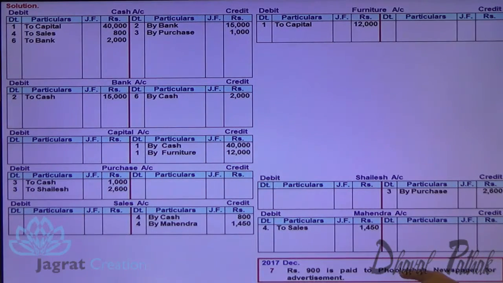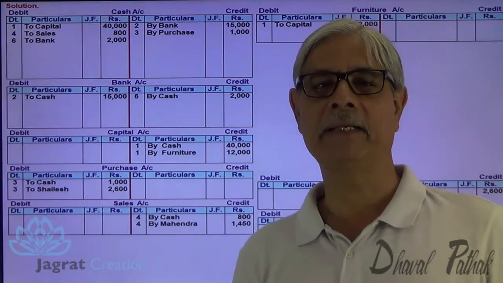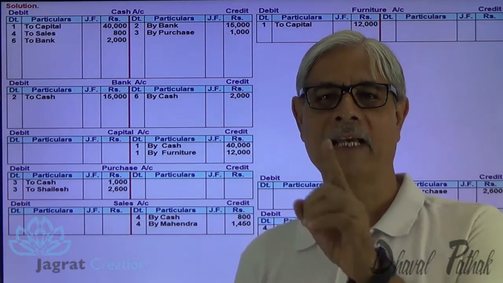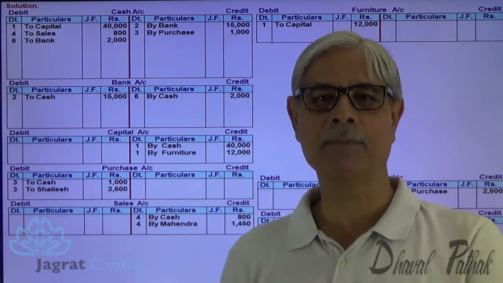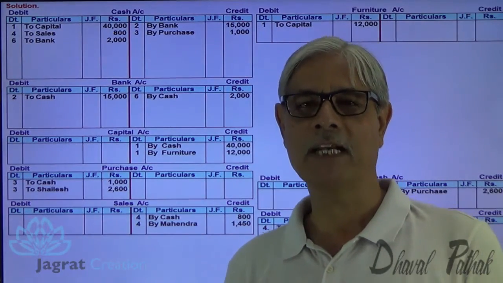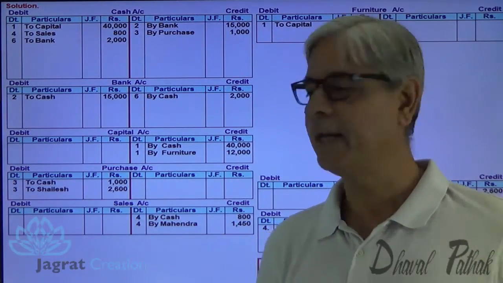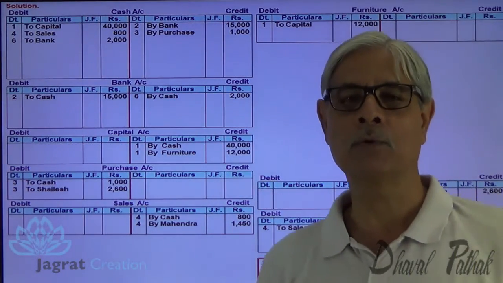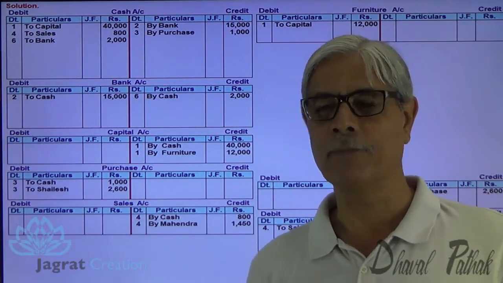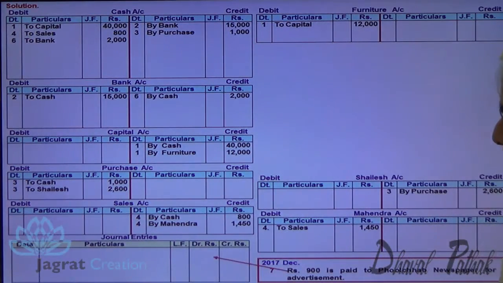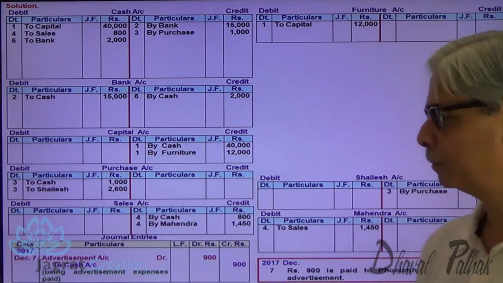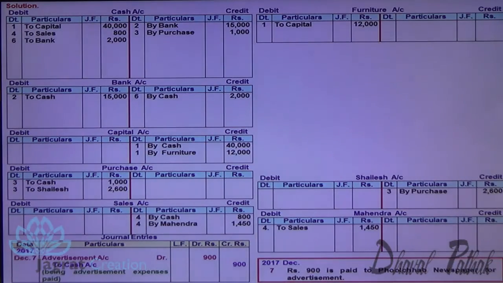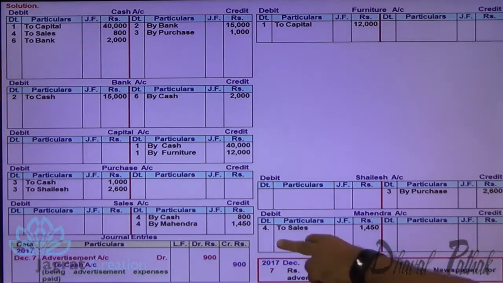900 is to be paid to Fullchap newspaper for advertisement. So advertisement expense paid 900. All the expenses and losses are debited. Name of the expense is advertisement expense. So advertisement expense account debit. Payment is made. So what is paid? 900 rupees are paid. Cash goes out. Credit what goes out. So the journal entry for that is advertisement expense account debit to cash account credit. This is the narration. So what is the journal entry? Advertisement expense account debit to cash account credit.